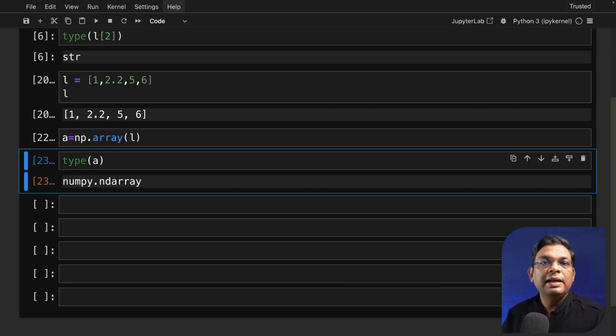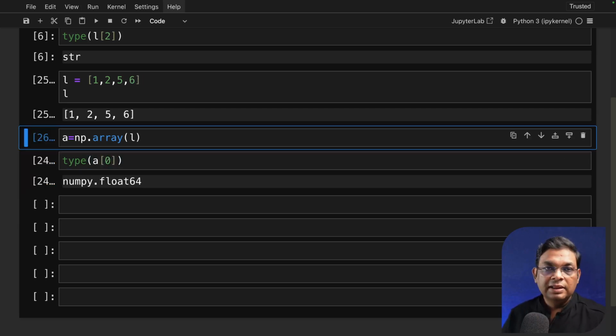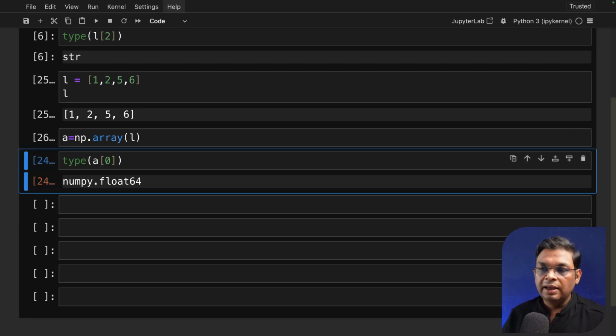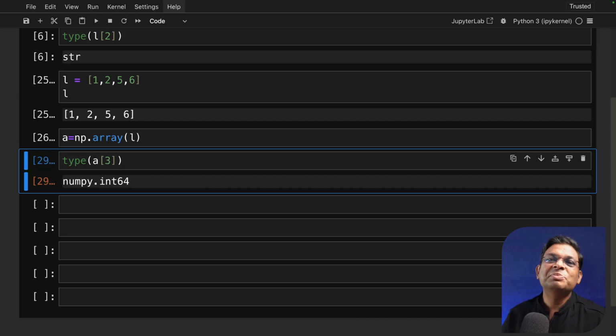What is ND? N is for a number 1, 2, 3, 4. It can be any number, and D is for dimension. It can be a one-dimensional array, two-dimensional array. And if you want to look at the individual data type of the members, here in this case, I've created an array. The data type is int64. There is no point checking the data type of all individual members because they are going to be the same. Let's move on to the next thing.